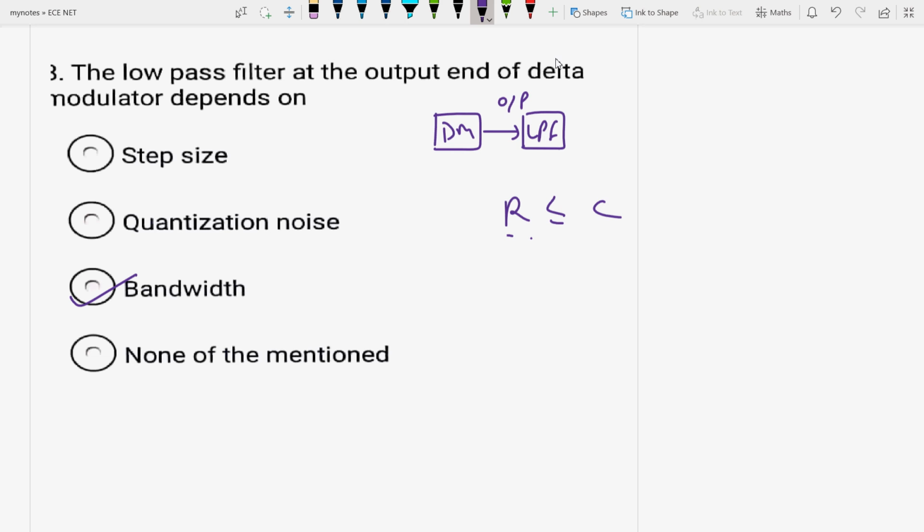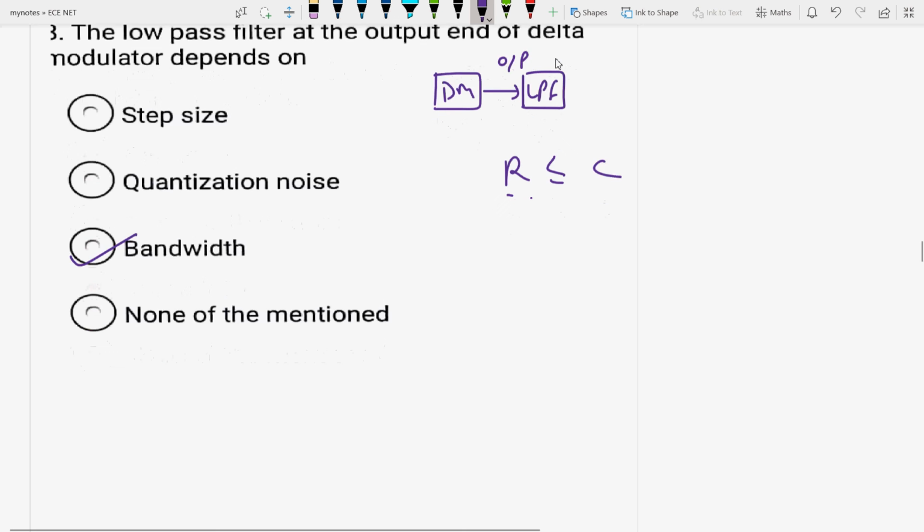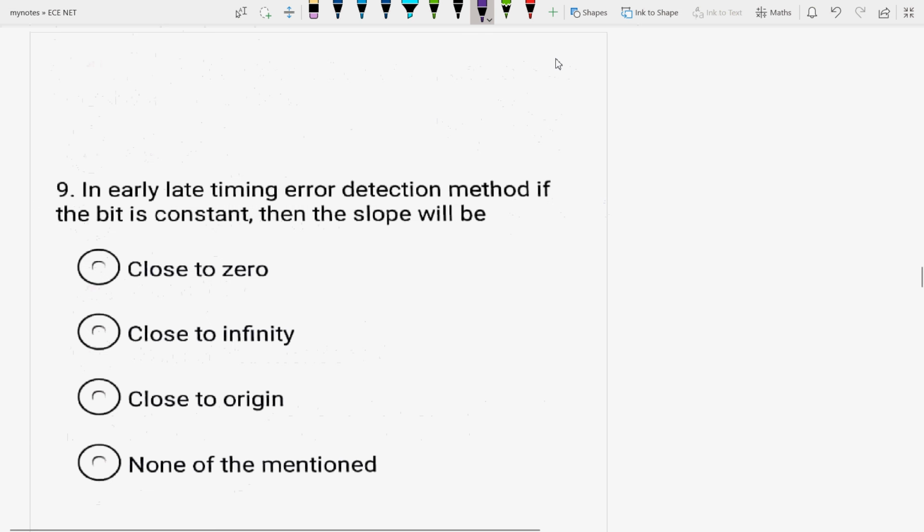Okay, so the answer will be bandwidth. Next question is, in early late timing error detection method, if the bit is constant, then the slope is close to 0. What if the bit is constant and does not change? Then the slope will be close to 0. In early late timing error detection method, if the number of bits is constant, not changing, then the slope will be close to 0.